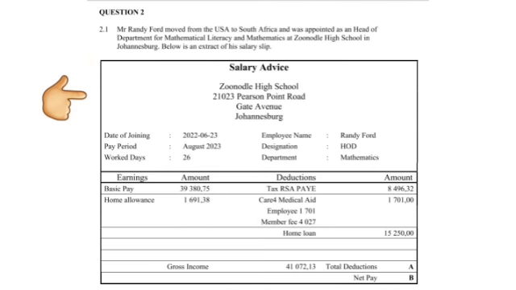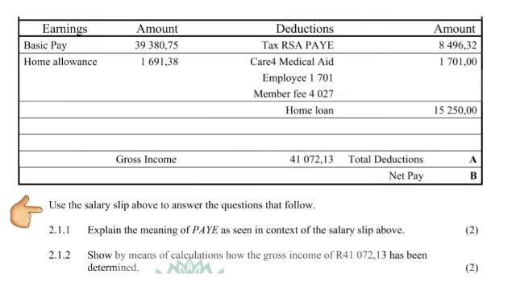So we are seeing his payslip. What's most important is that you will see his basic salary, his allowance, as well as his deductions, and at the bottom you will see his gross income as well as deductions denoted in A and net pay denoted in B, which we are going to have to calculate for ourselves at some point, so you can expect those questions in there. What's most important in a payslip is you are going to look at his gross salary. We are seeing that 41,072.13 rands, as well as his deductions, and then we are going to go into some questions and see what it is that they have asked about his payslip.